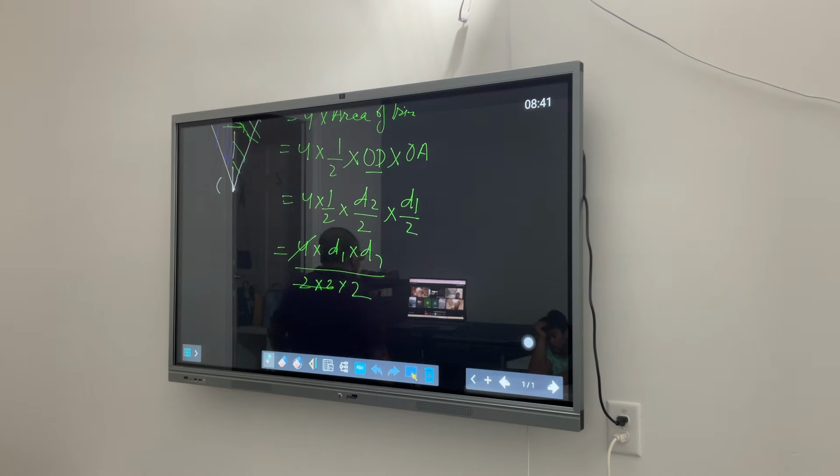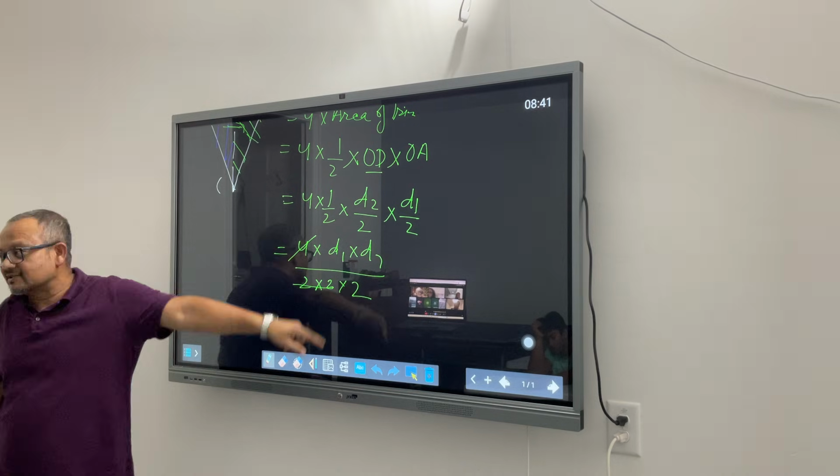So going back to Adya, you remember when I asked you what the area of a rhombus is, and you were the only one who was closest to giving that answer. You said P into Q by 2. Your P and Q are nothing but the two diagonals actually.